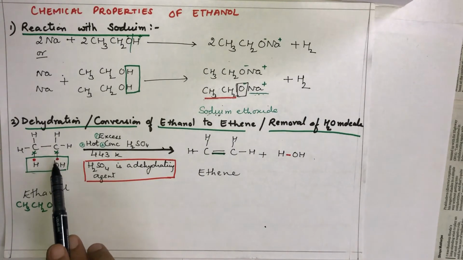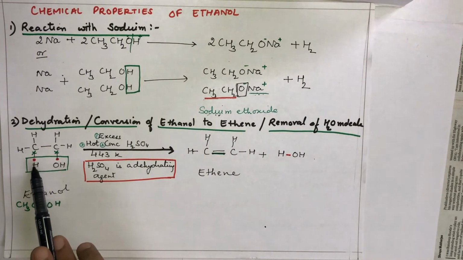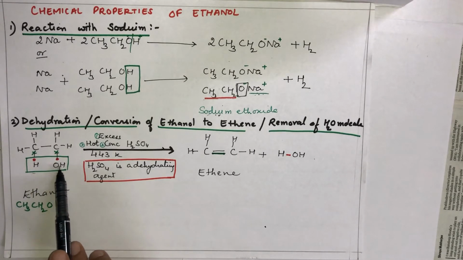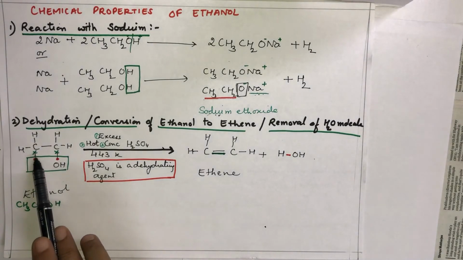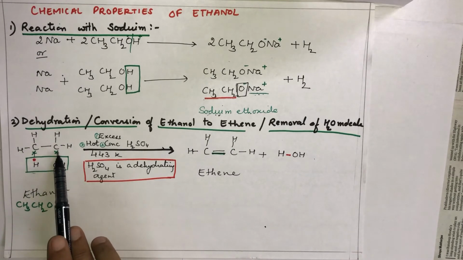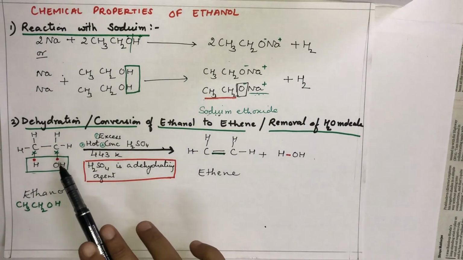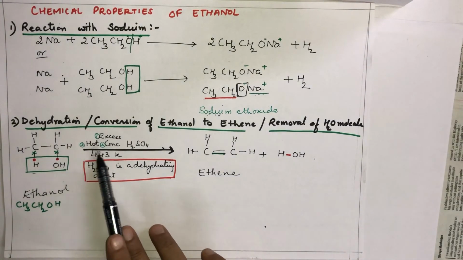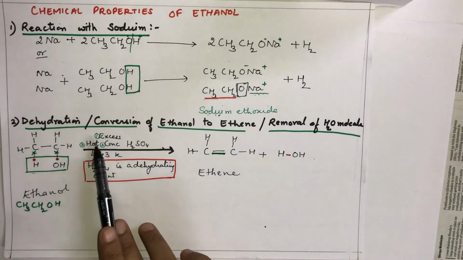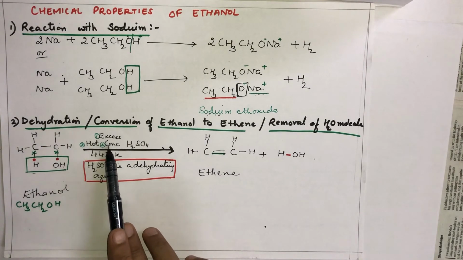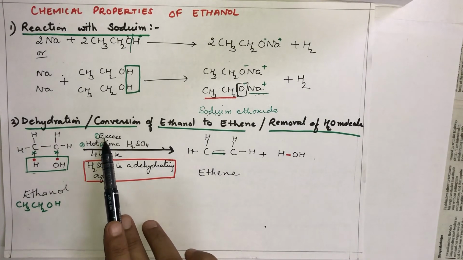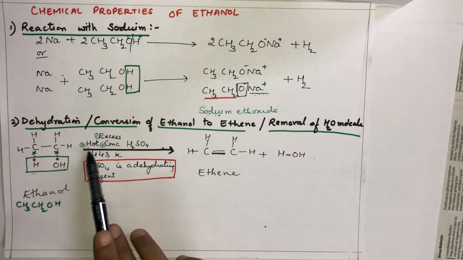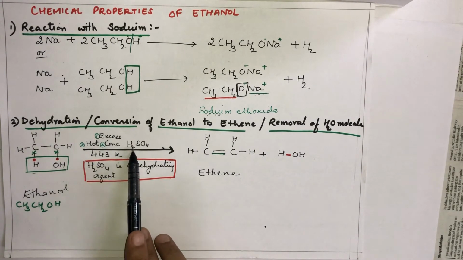We all know one bond comprises of two electrons. So this electron is of this hydrogen, this electron is of this OH. This cross and this cross is for each this carbon atom. Now if I heat this in presence of hot, concentrated and excess, three conditions are required: excess, hot, concentrated, H2SO4.